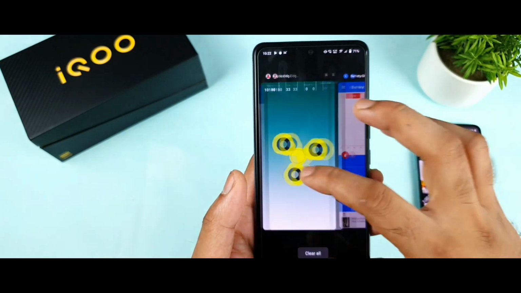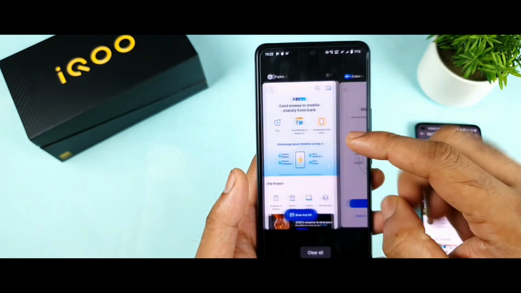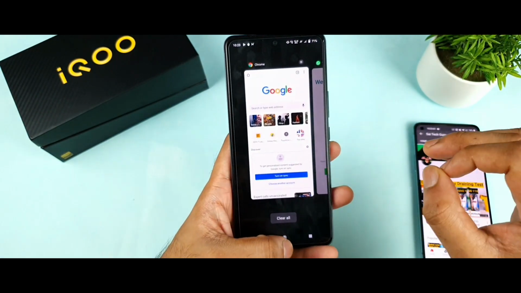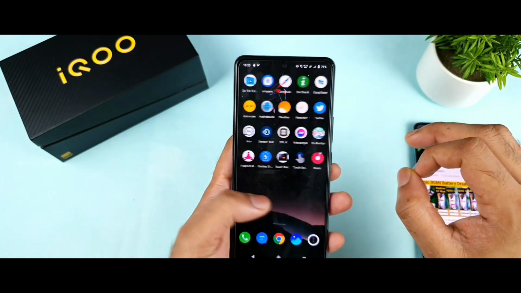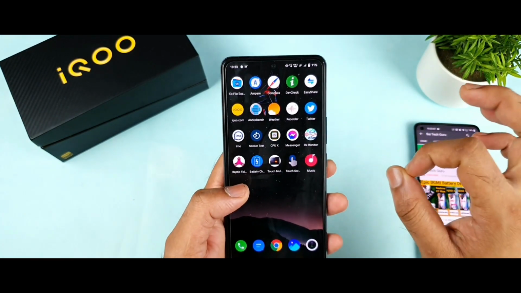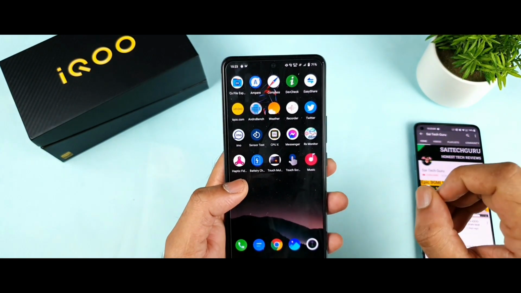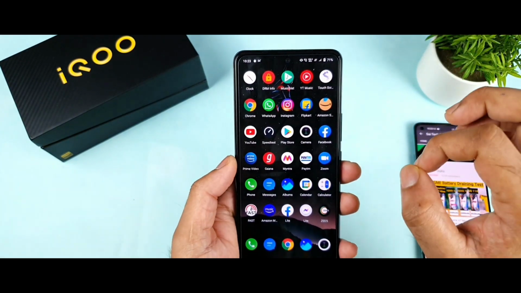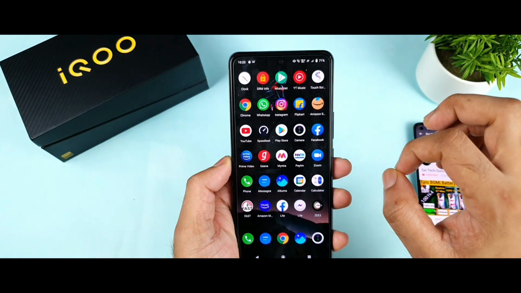So I did open the settings application. I think the last application should get deleted. So Google Chrome, as you can see. So overall, this is what, friends, we can actually open 46 apps in the background. Apart from that, you cannot open more than 46. Only 46 apps can be opened in the background. But let's check one by one, starting from the Google Chrome application, whether it's kind of in the background or not. That's what I'm going to check out.